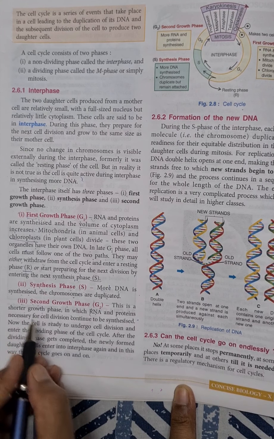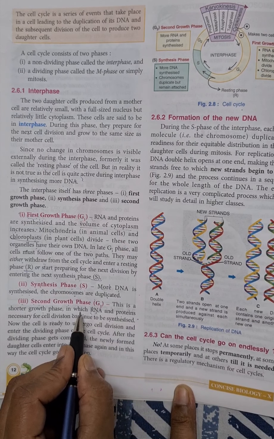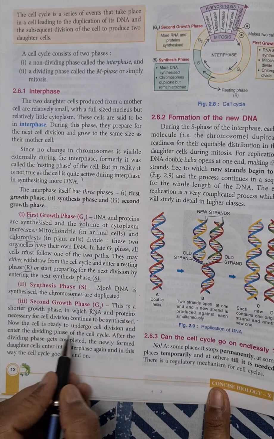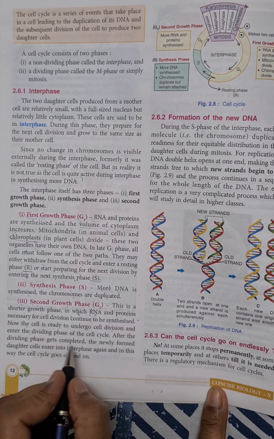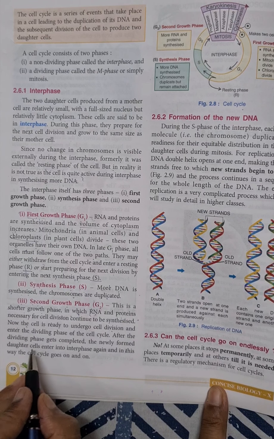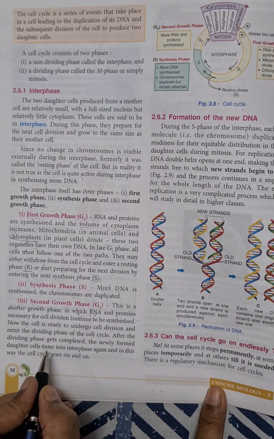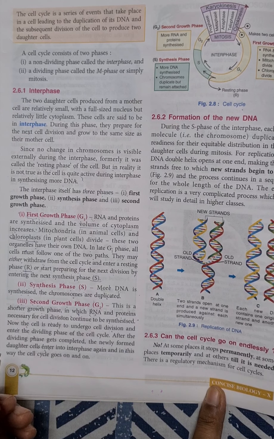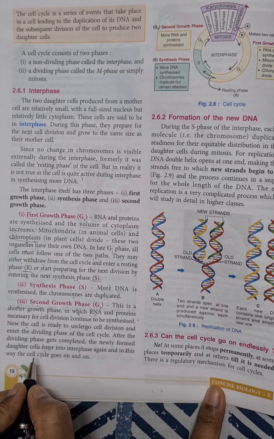Now, after the synthesis of RNA and proteins, if they are required by the cell, the cell is ready to undergo cell division and enter the dividing phase of the cell cycle. After the G2 phase, the cell is fully ready for cell division, and then it enters the second phase of the cell cycle, that is the M phase, or we call it mitosis.